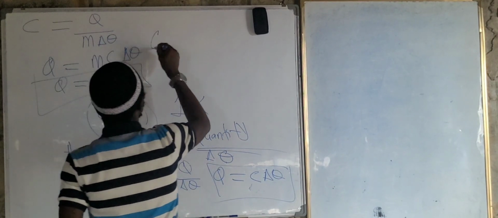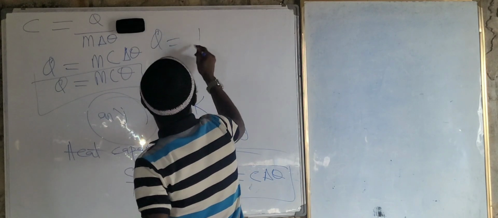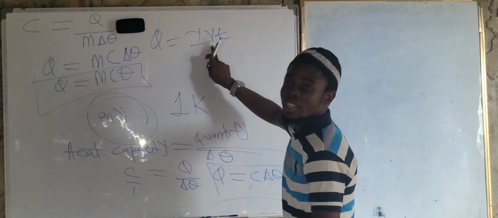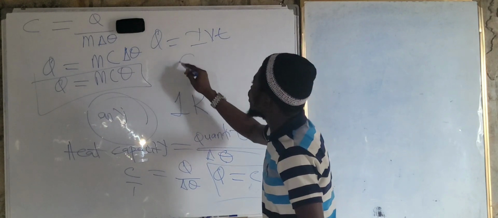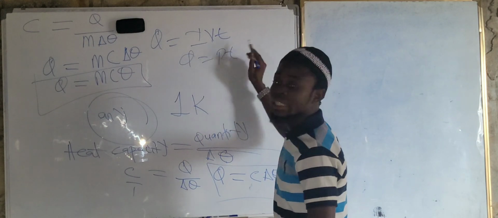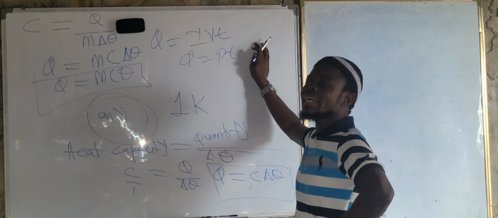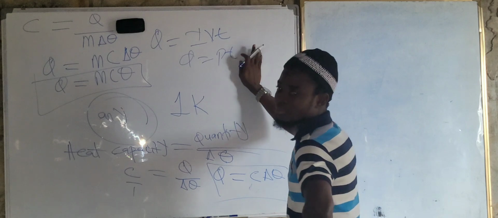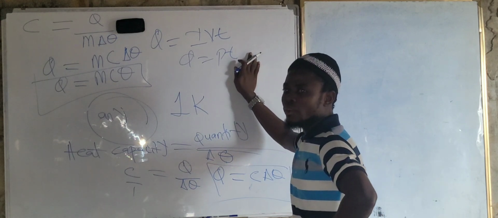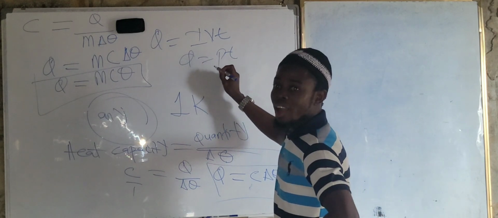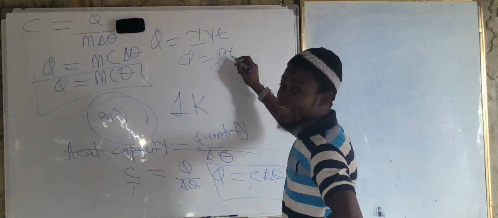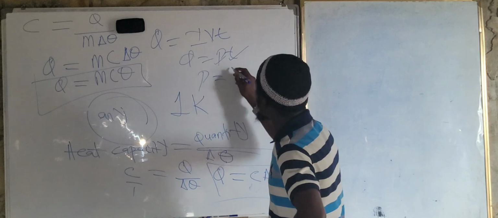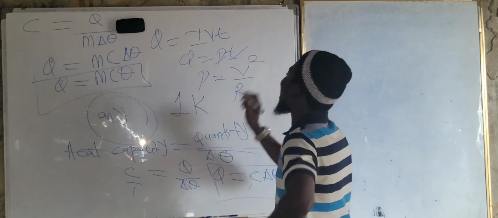Now, Q is equal to IVT. I is for the current, V is for the voltage, and T is for the time, right? And also Q is equal to PT. Yes, I know it is in the book. Have you seen them now? Good. Of course, this one is power, right? This one is for time. But we have power equal to V squared all upon I again.